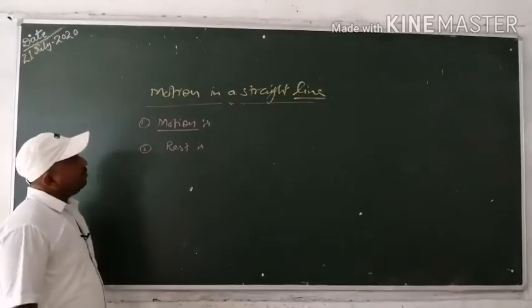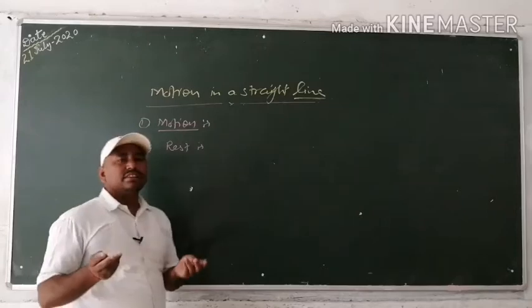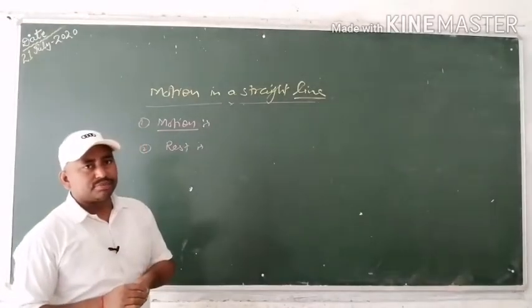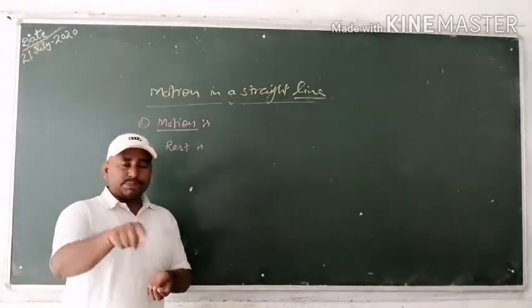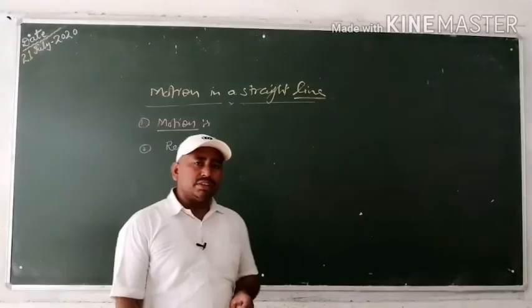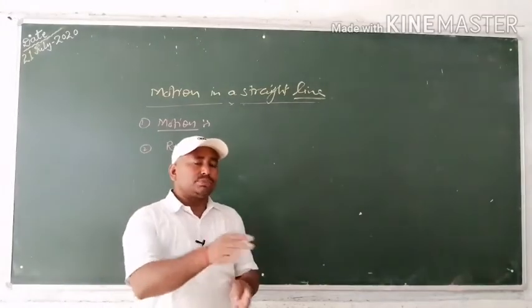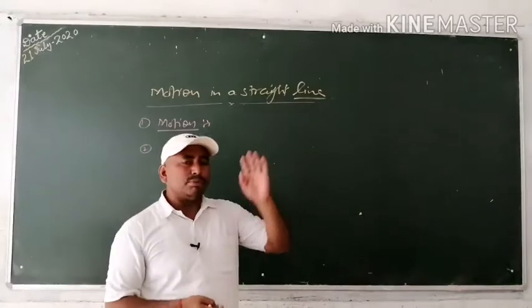Okay. Now, motion and rest are both related to each other. One object that can be in rest position in one frame of reference can appear in motion with respect to another frame of reference.